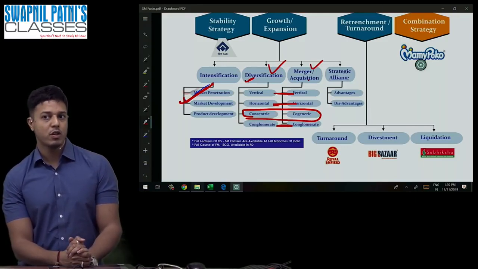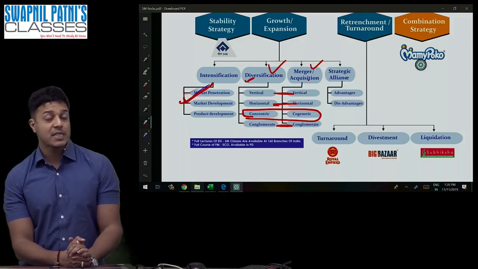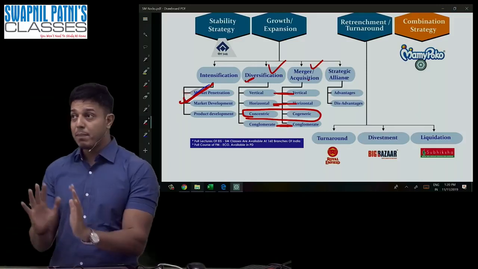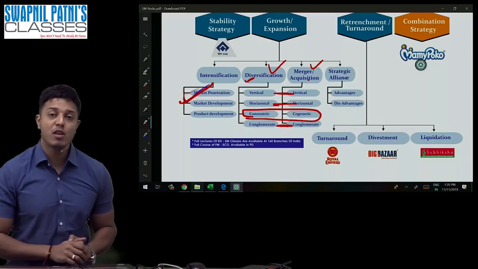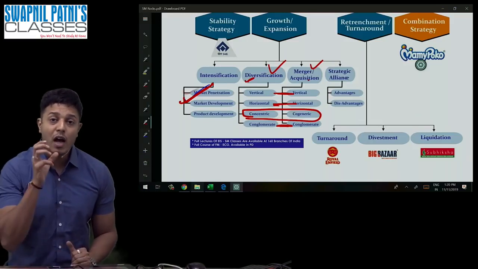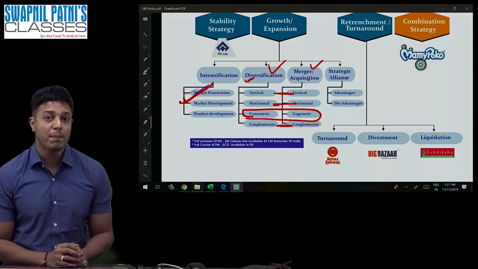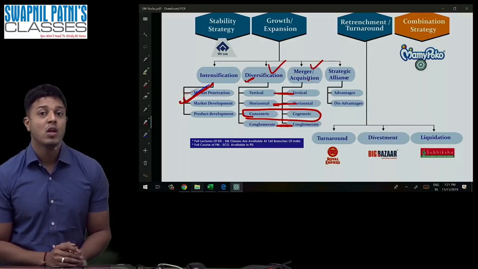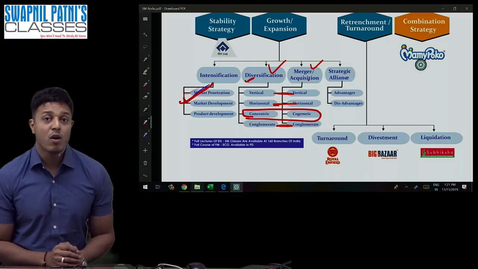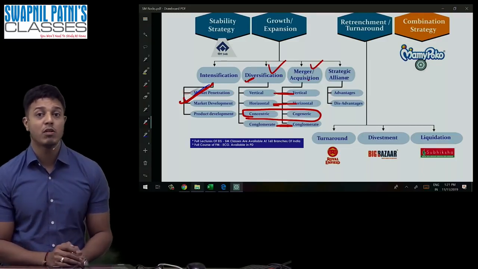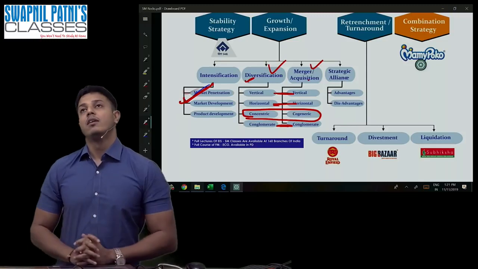Number one, you must have heard about Pixar and Disney. Disney is the brand of telecasting, and Pixar used to provide cartoons. It was into animation. So earlier, Pixar used to provide raw material to Disney. Now they are having a merger, the merger of Pixar and